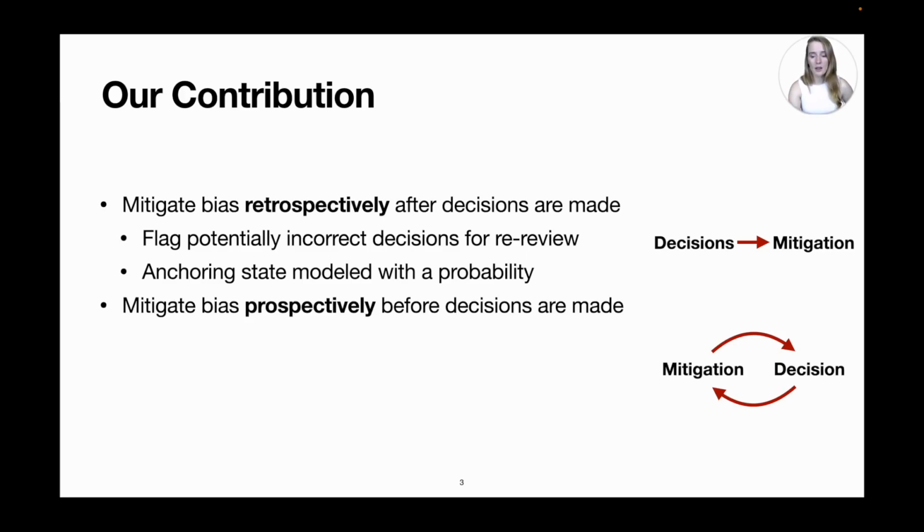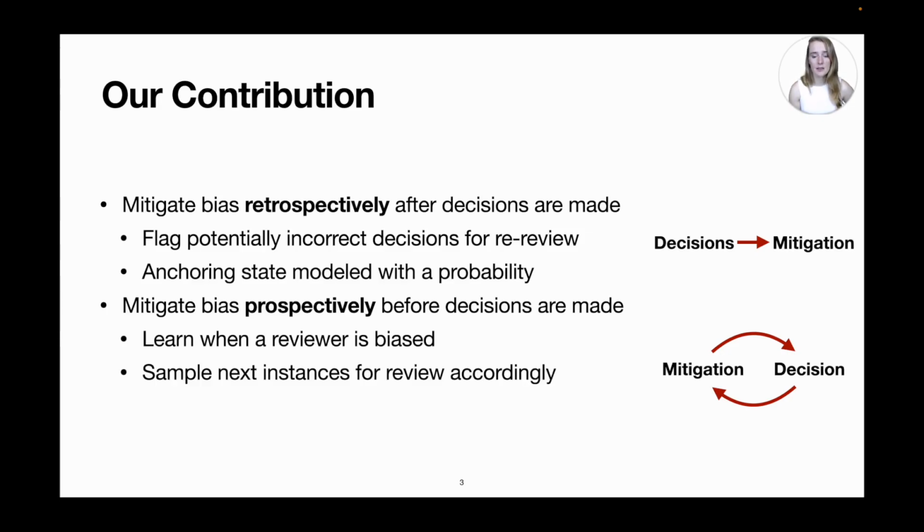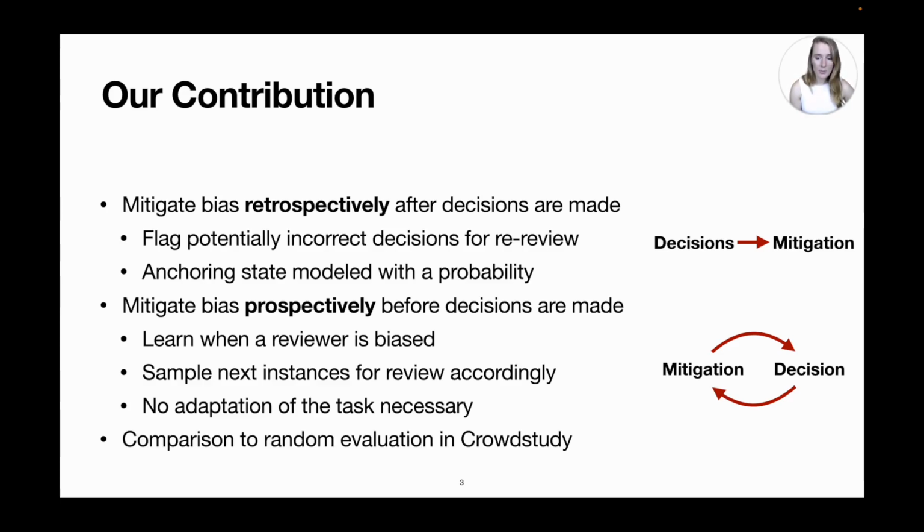On the other hand, we find that we can mitigate bias prospectively, before decisions are made. We show that we can learn when a reviewer is biased and sample the next instance for review accordingly. Simply changing the order of files to be reviewed requires no adaptation of the task setup visible to the user. We compare all of our methods to the conventional procedure of evaluating instances in random order within different crowd studies.